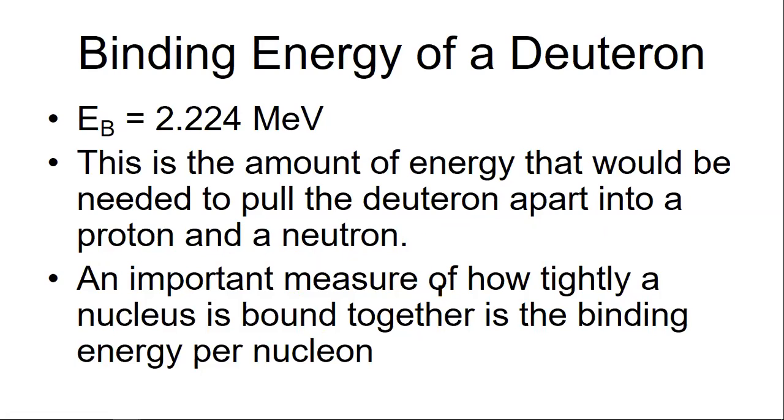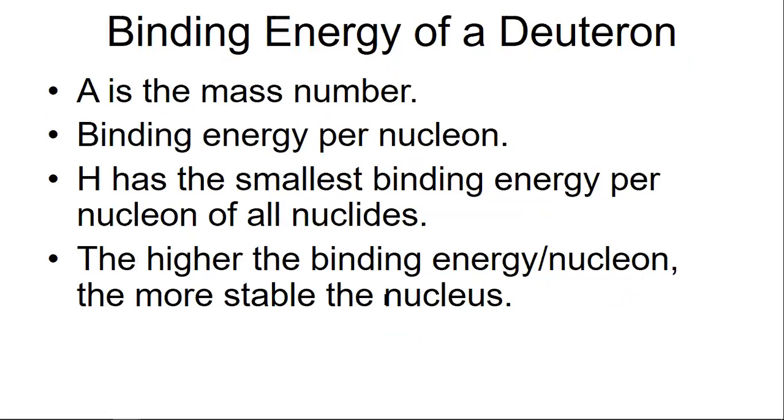And the important measure of how tightly a nucleus is bound together is the binding energy per nucleon. Here, A is the atomic mass number, and by dividing the total binding energy by the mass number, we have binding energy per nucleon.